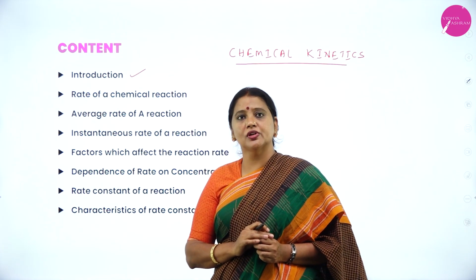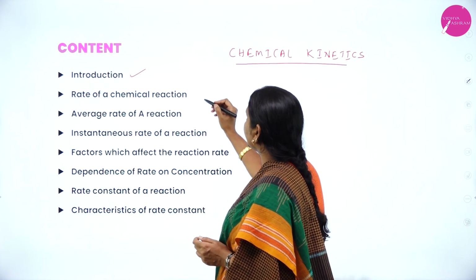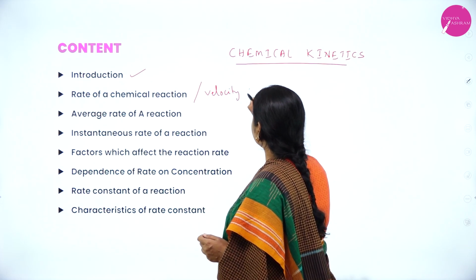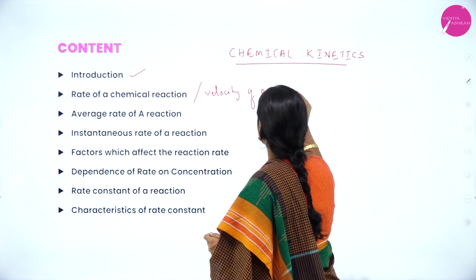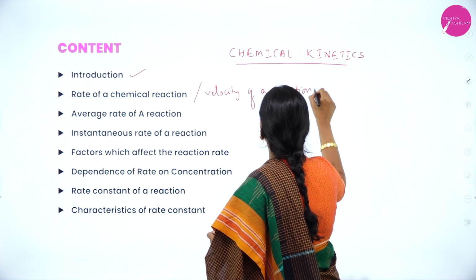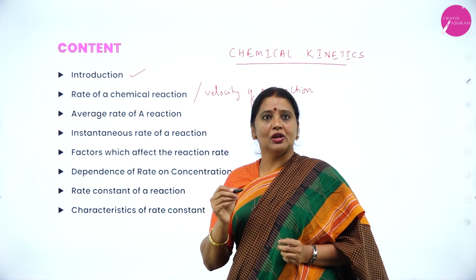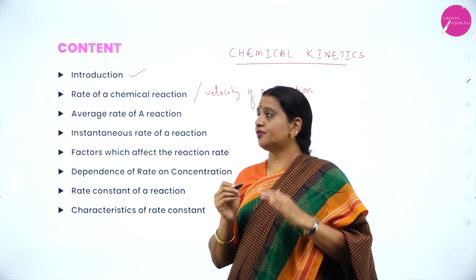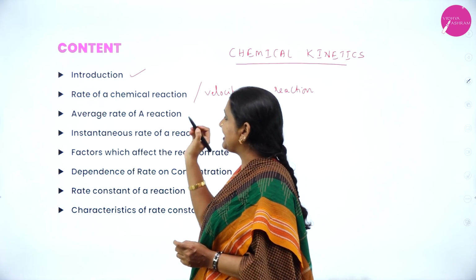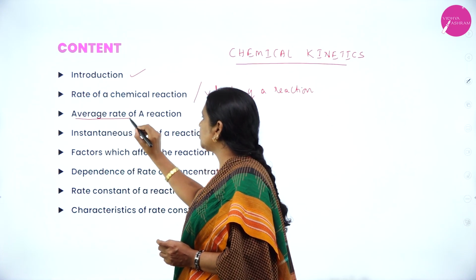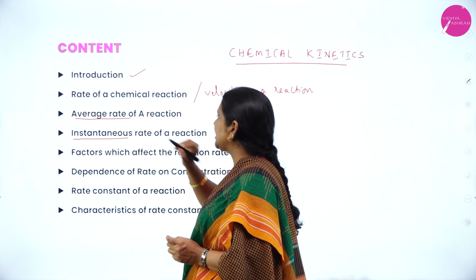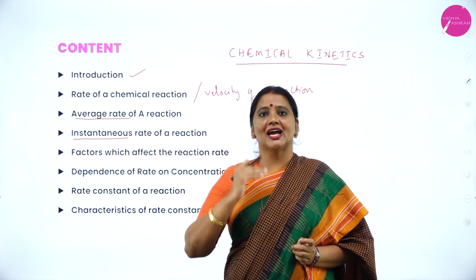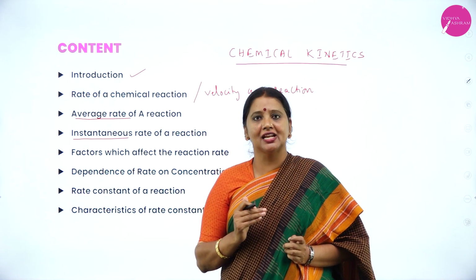Second thing, I'm going to explain about rate of a reaction or velocity of a reaction. In rate, I am going to discuss two types of rate, average rate and instantaneous rate.